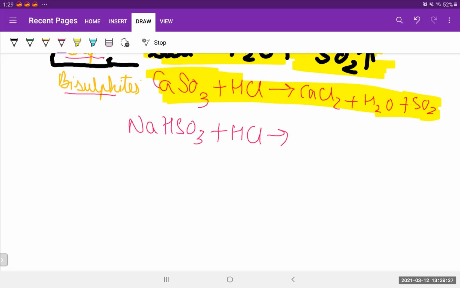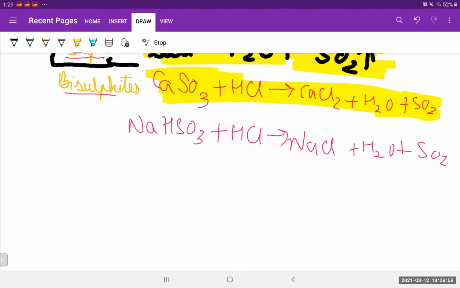Let's react it with HCl. We know that we'll get SO2 for sure, we'll get water for sure, and we'll get a salt for sure. Now which salt will we get? We have already taken hydrogen in water, we have taken the oxygen in sulfur dioxide and water. Now we are left with what? We are left with Na and Cl. So we'll get NaCl. We all know that NaCl is a salt, that is sodium chloride.